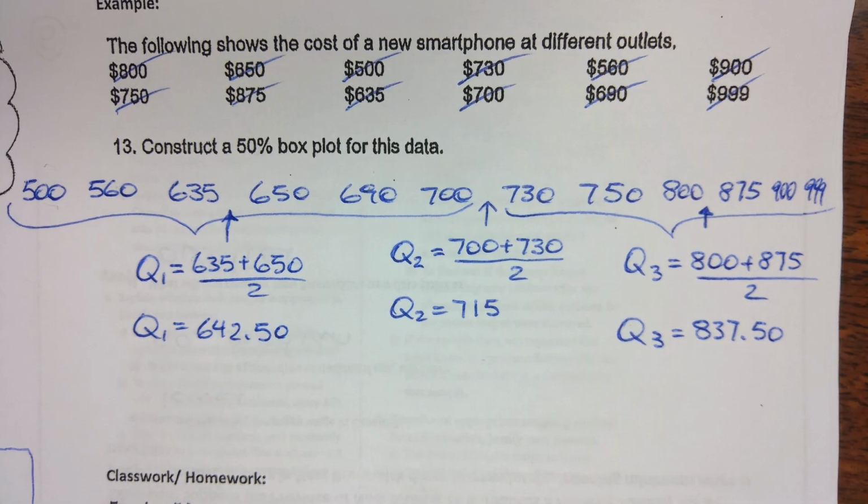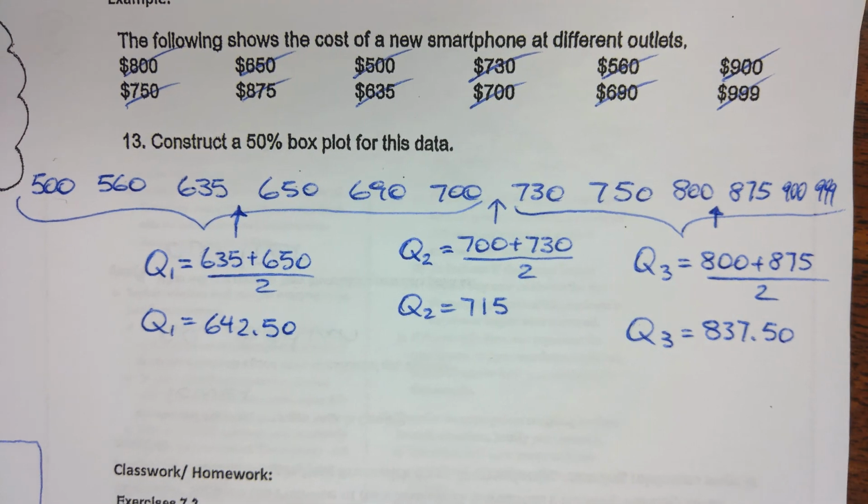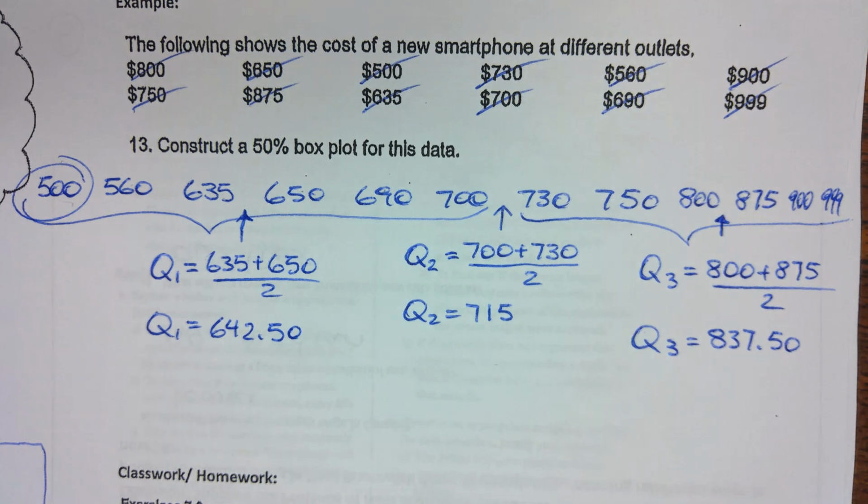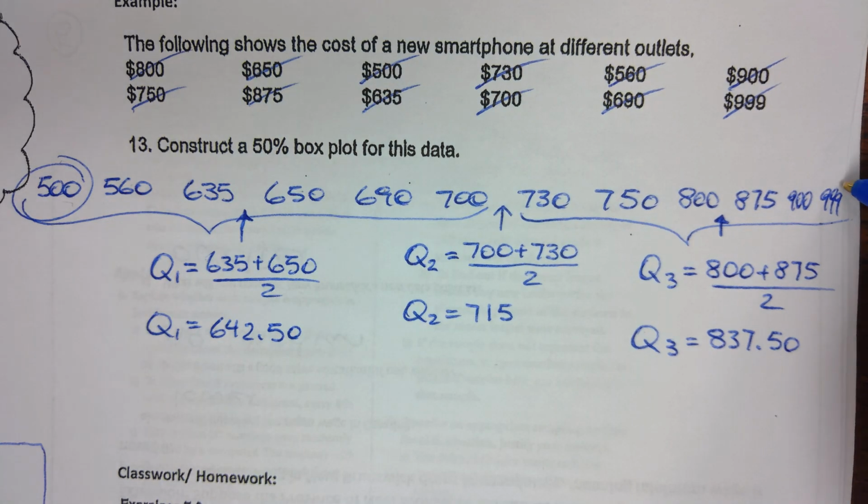Perfect. Okay. I need 5 numbers. You ready? The lowest number is 500. And the highest is 999. Perfect.